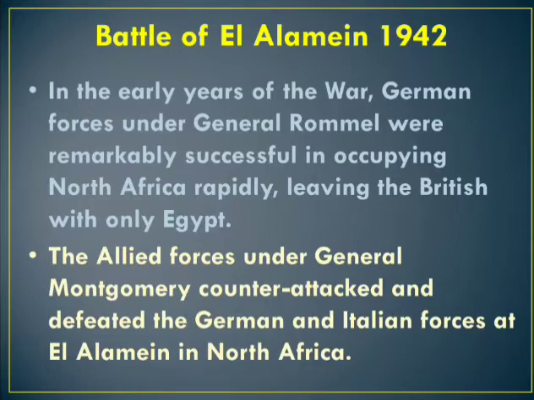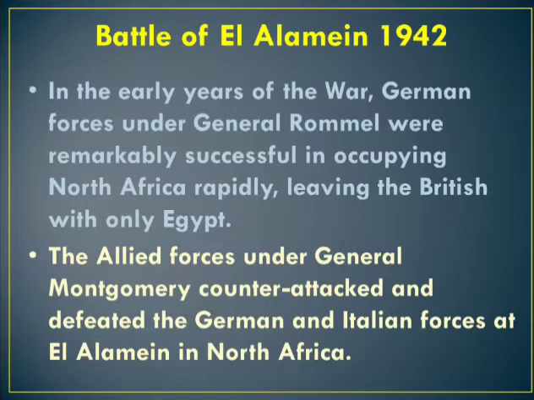The Allied forces under General Montgomery attacked and defeated the Germans. So Montgomery defeated the Germans and Italians at the place El Alamein in North Africa. The German army was chased across the desert out of North Africa. This provided the base for the Allied forces to invade Italy.